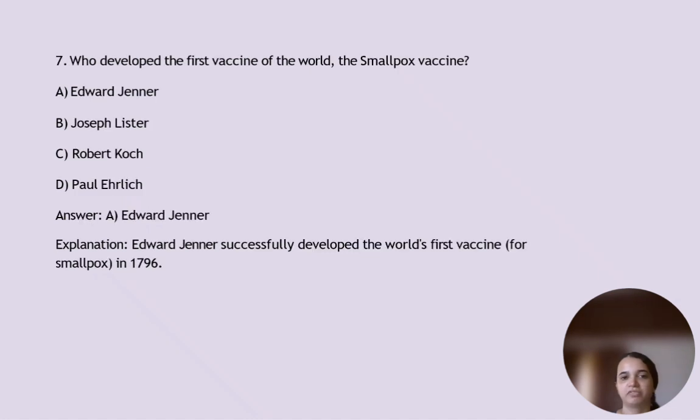Who developed the first vaccine of the world for the smallpox vaccine? It is option A, Edward Jenner. He successfully developed the world's first vaccine for smallpox in the year 1796.